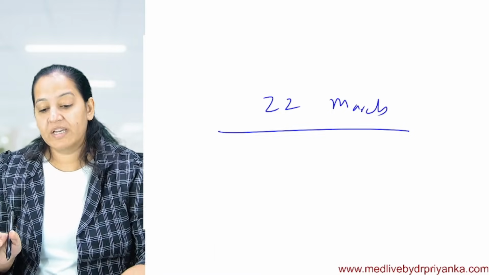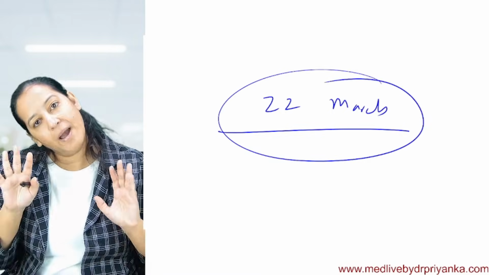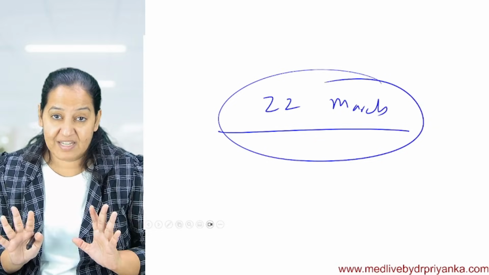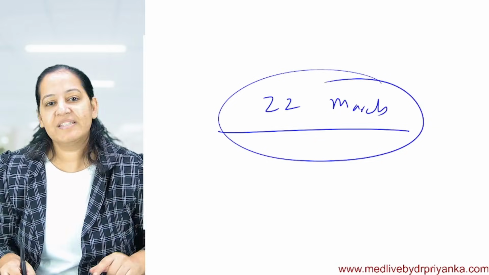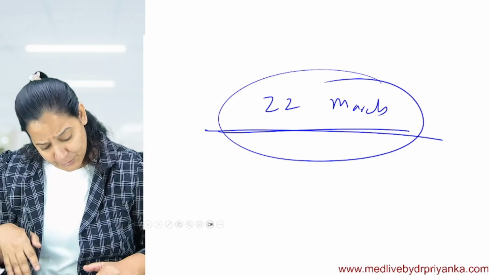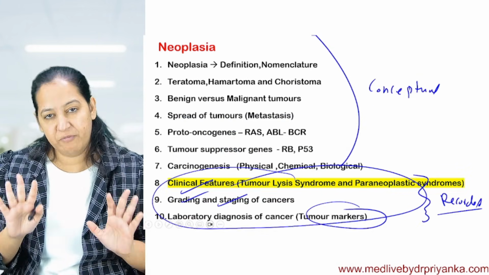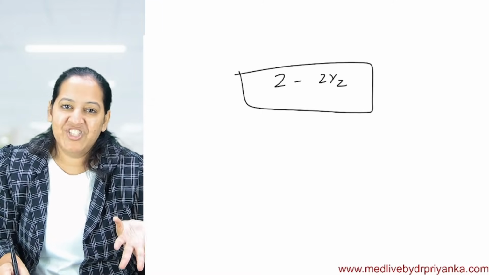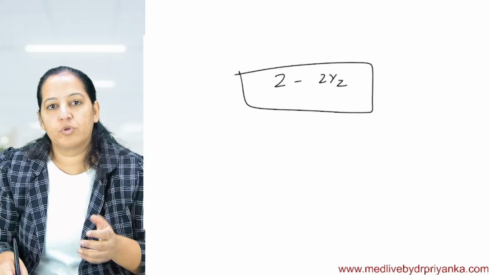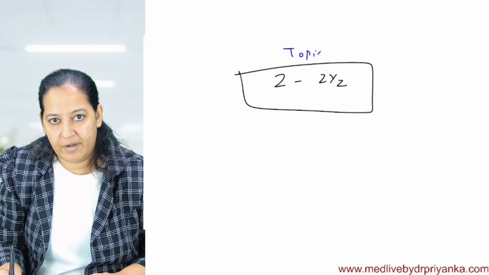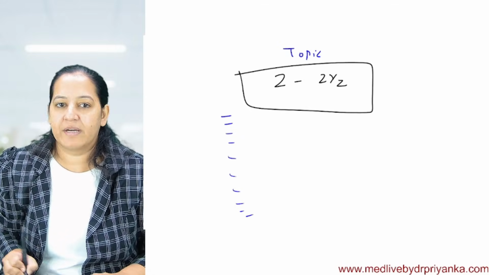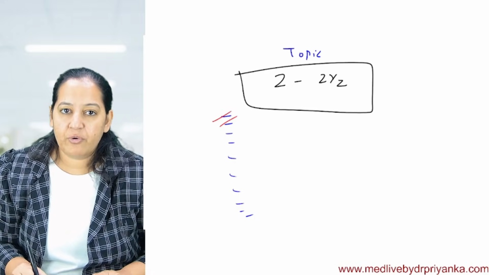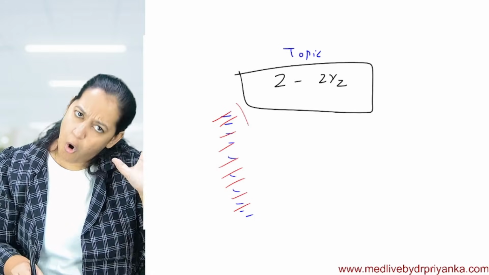I have committed that I will finish the syllabus in March, plus or minus 10-15 days in case some emergency occurs. Otherwise, the deadline is 22 March. So get used to it, and before taking a subscription, think it over twice. Every day I will take a 2 or 2.5 hour session of a particular topic, maybe patho, pharma, or micro. Whatever is our topic for today has about 10 important subtopics, and from those I will try to cover 7 or 8, or all 10 if possible.